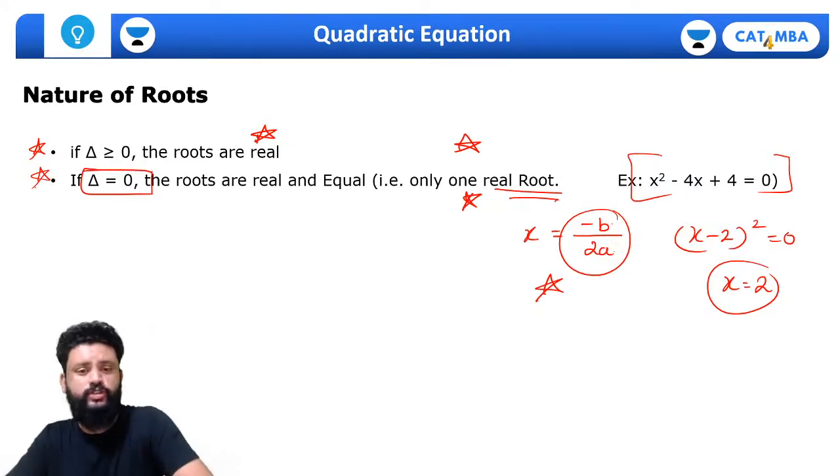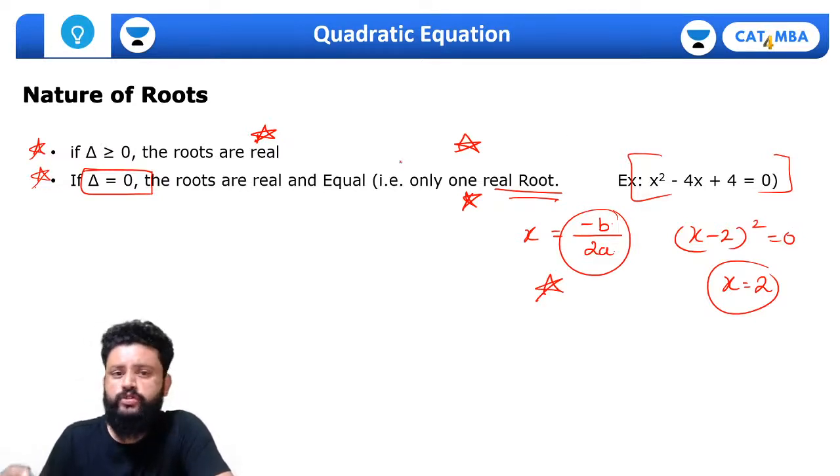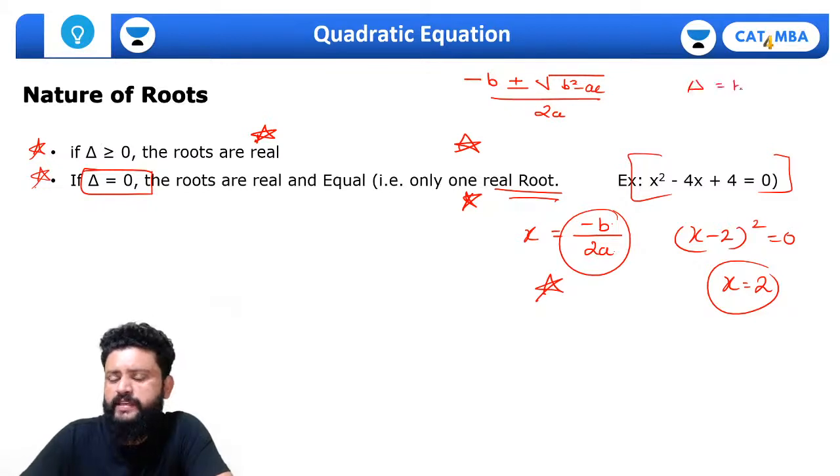And we will discuss some other things here too, so be careful and let me know in case of any doubt. These are really important things. You should be able to understand the nature of the roots. Look guys, simple logic, let me repeat once. Plus minus under root of b square minus 4ac, this is the formula. And we know delta is b square minus 4ac.